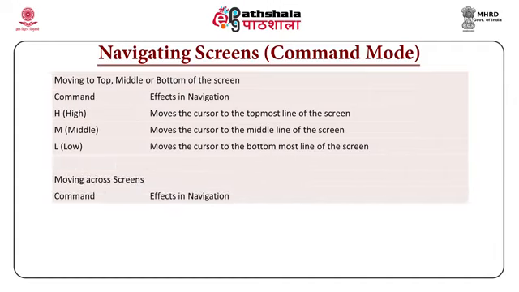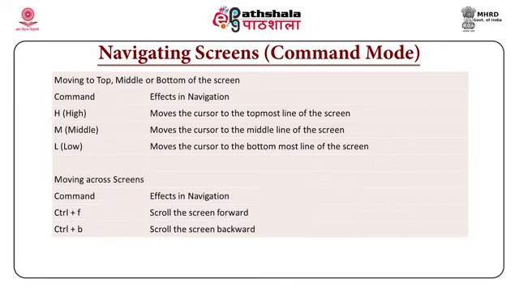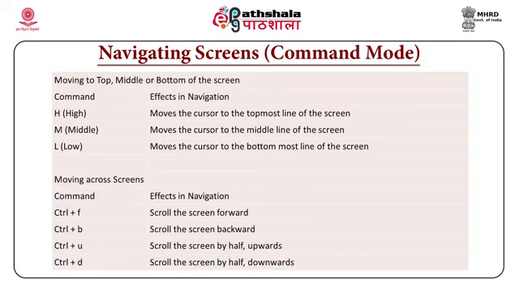To move across screens, Control F scrolls the screen forward, Control B scrolls the screen backward, Control U scrolls the screen by half upwards, Control D scrolls the screen by half downwards. Over here, the characters that are used with control are in small case, that is, in lower case.